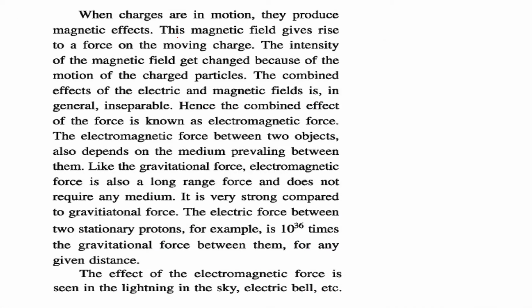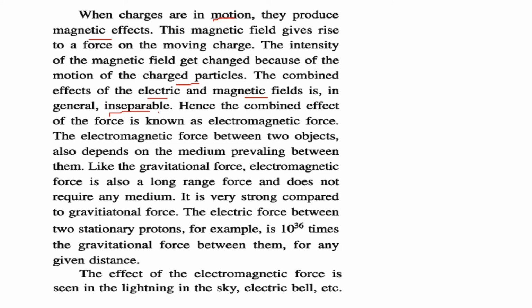When the charges are static, we have seen this, but when they are in motion, they will produce magnetic effects. This magnetic field gives rise to a force on the moving charge. The intensity of the magnetic force changes because of the motion of the charged particle. The combined effect of electric and magnetic fields cannot in general be separated.